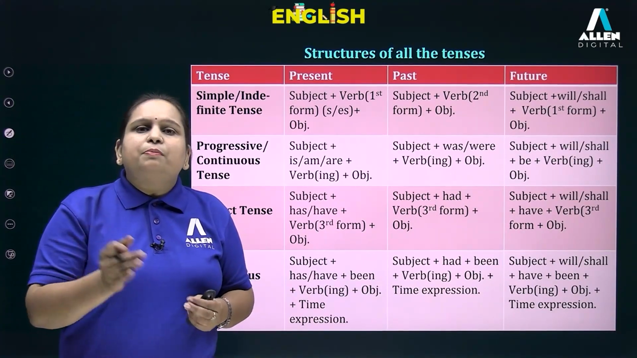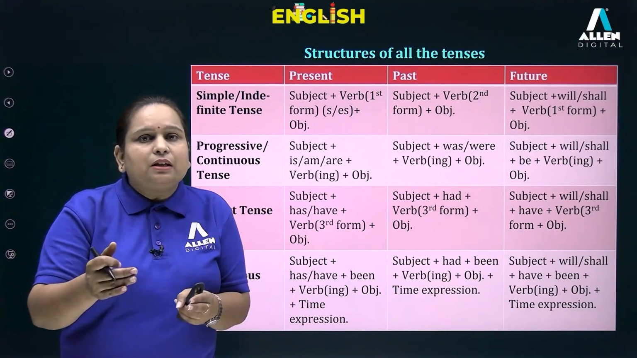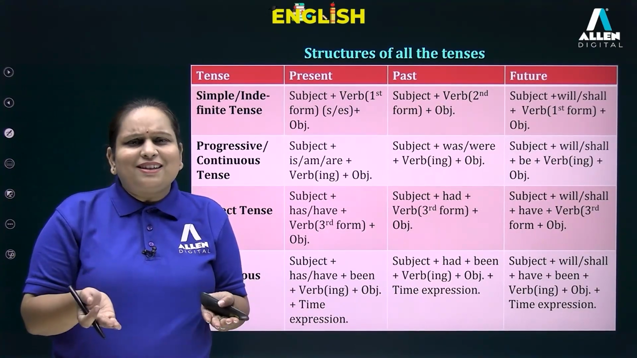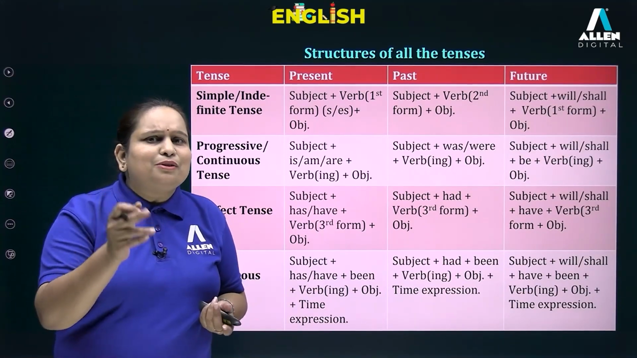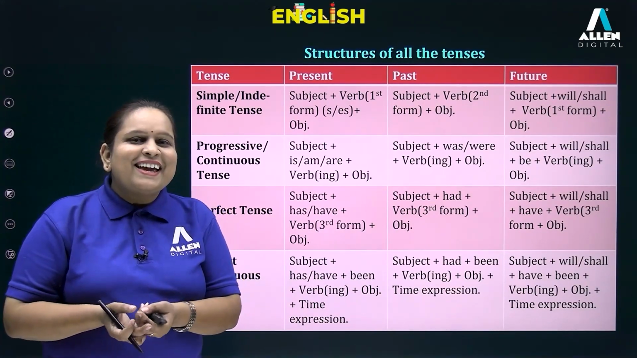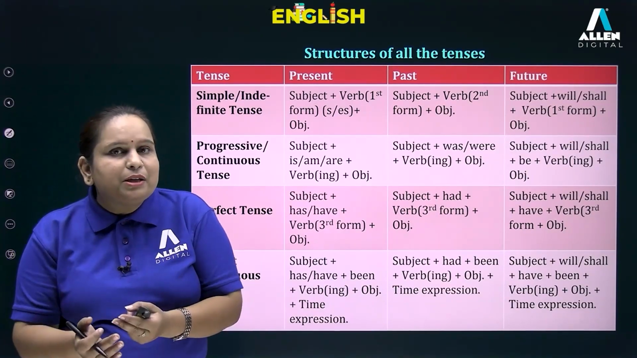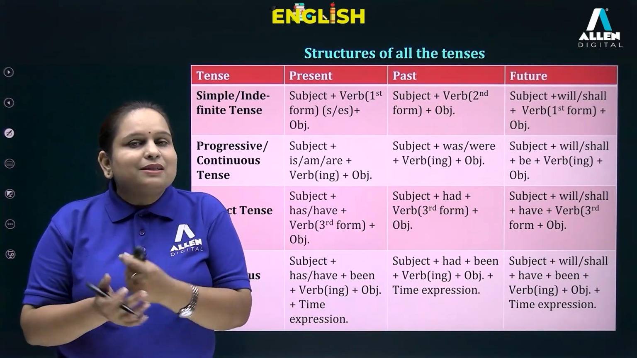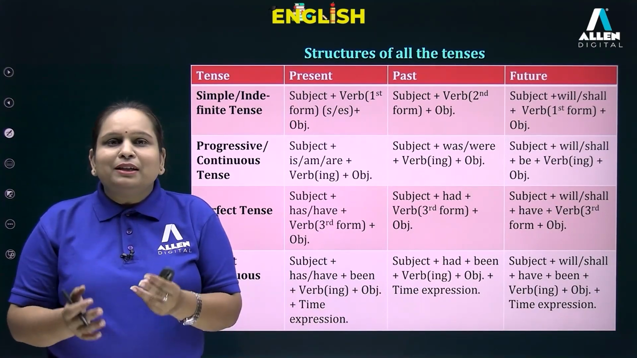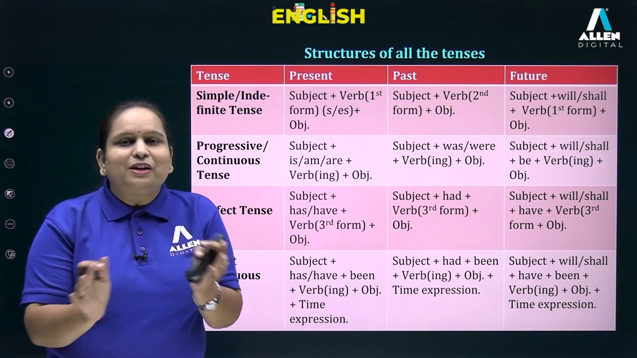Okay, then what about past perfect continuous? Subject plus had been plus ing verb form plus your time expression. As I told you, object is optional, right? And then what about future perfect continuous? Subject plus will shall have been plus ing verb form plus your time expression. I hope these structures are clear to everyone.